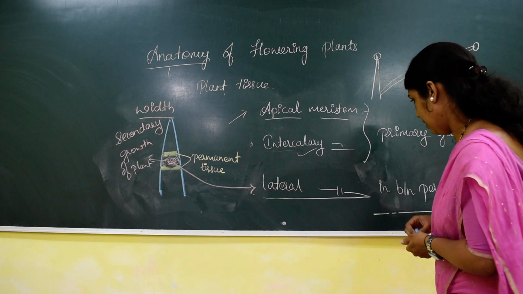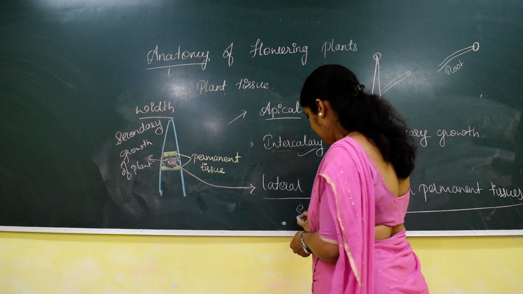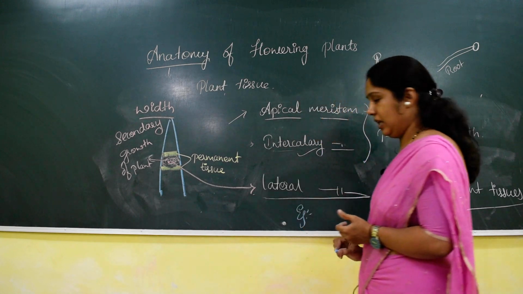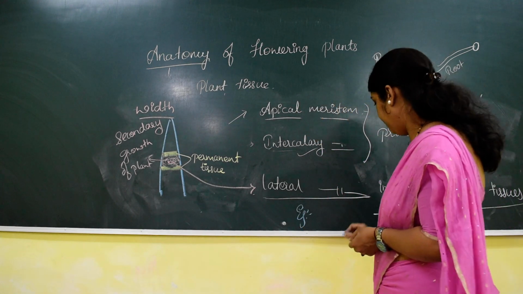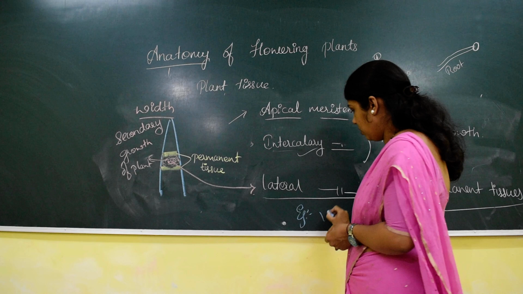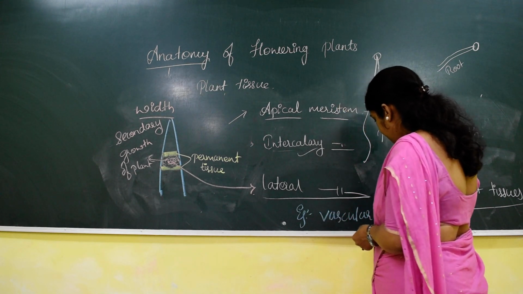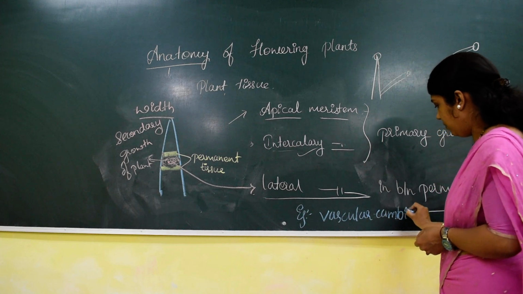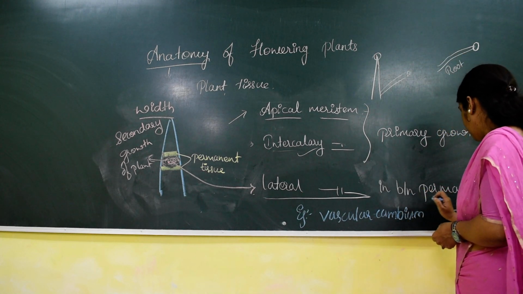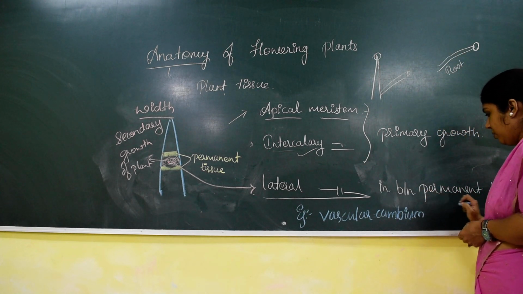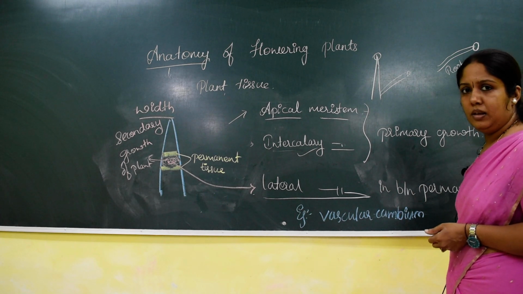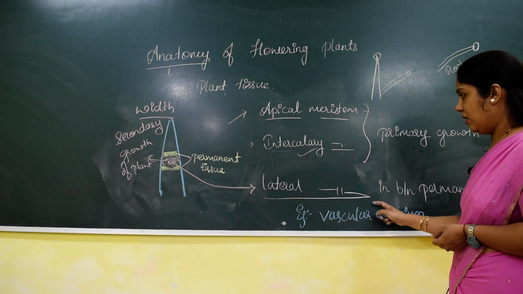Now this lateral meristem mainly helps in secondary growth of the plant. In the lateral meristem, there are two examples which we are going to study in the secondary growth of dicot stem. Very important, two words which are going to be asked in your exam: name the lateral meristem.